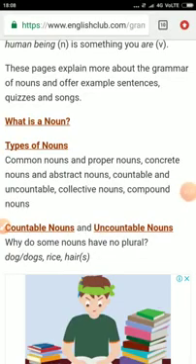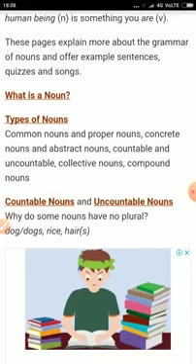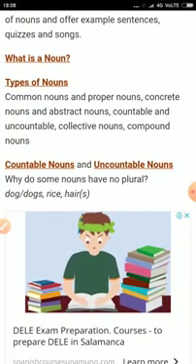Now we come to types of noun. Here it is mentioned: common nouns, proper nouns, concrete nouns, abstract nouns, countable, uncountable, collective, and compound nouns. So see, one by one we are coming to the point. What is countable noun and uncountable noun? Very easy. Anybody can understand.